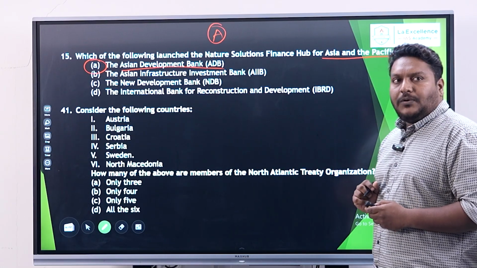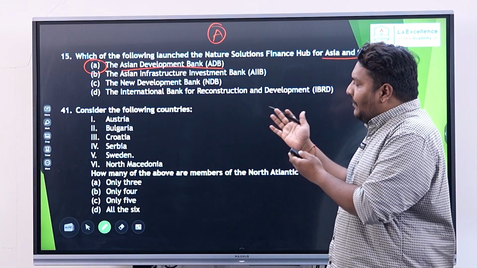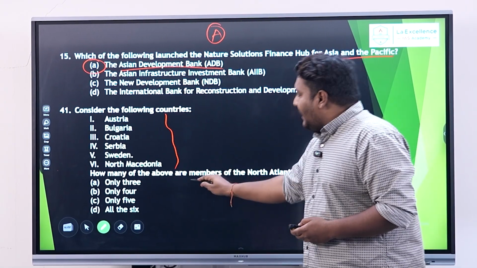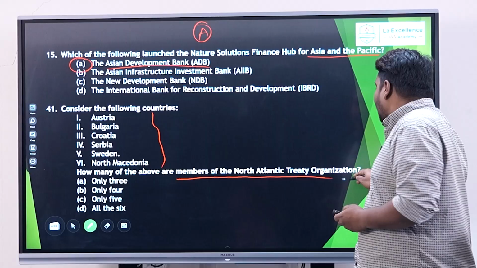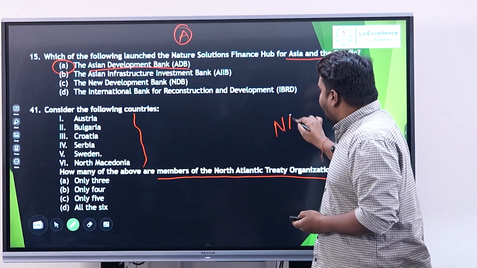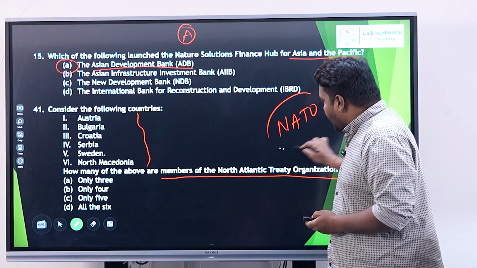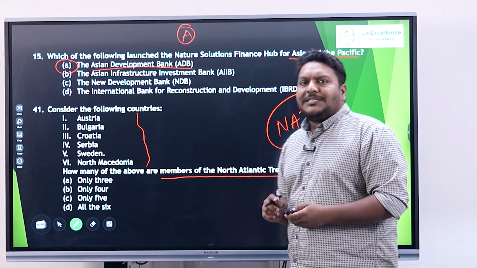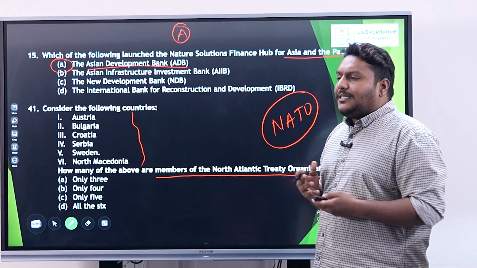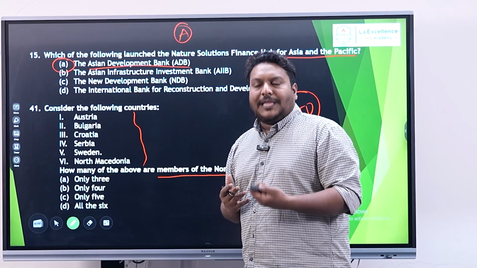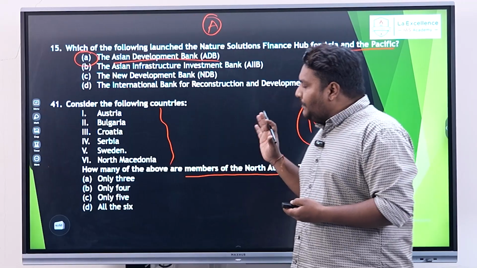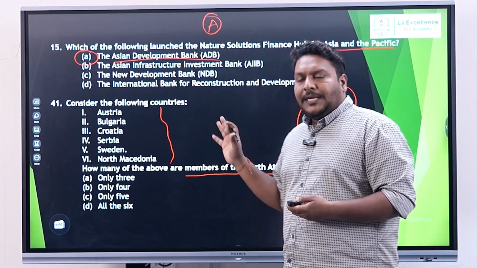Moving to the second question, question number 41. It gives a list of countries and asks which of them are members of the North Atlantic Treaty Organization, that is NATO. This is a very generic question, because since the Cold War and after, we have seen a different kind of situation in the world. So this is specifically pointing to the countries of NATO.